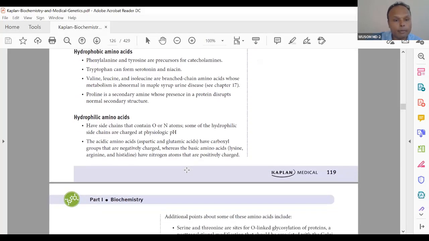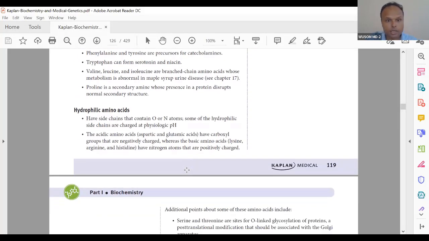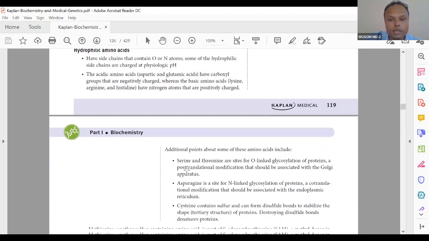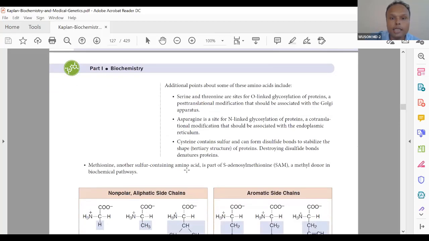Okay, then hydrophilic amino acids, you can see acid, base, and salt. I have told you neutral, acidic, basic, and neutral amino acids. You can go through this. Okay, and then there is one additional piece of information here. Serine and threonine, these are hydrophilic amino acids. They help in the addition of glycan side chains, that is O-linked glycosylated proteins.